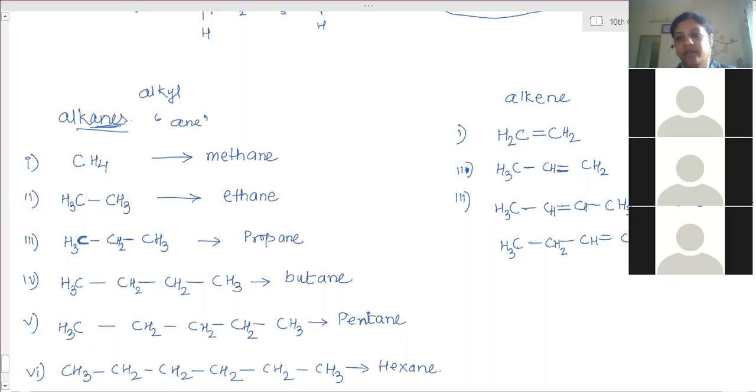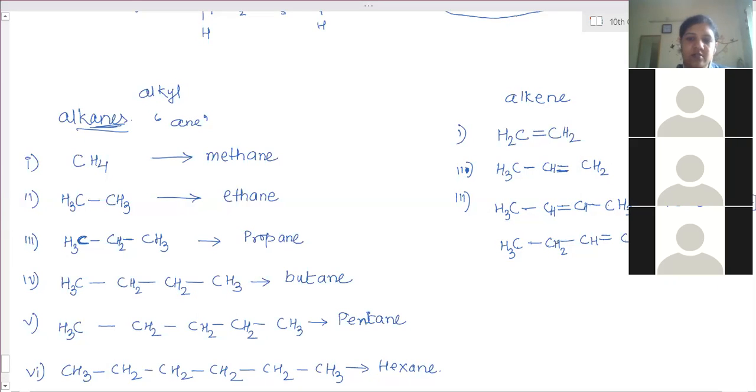Ma'am, which one? First or second? This one. Okay, ma'am. Don't use this because it does not work everywhere. If along with this there is any other branched structure or any functional group, then we can't use this. The number will come for that extra compound which has been added.